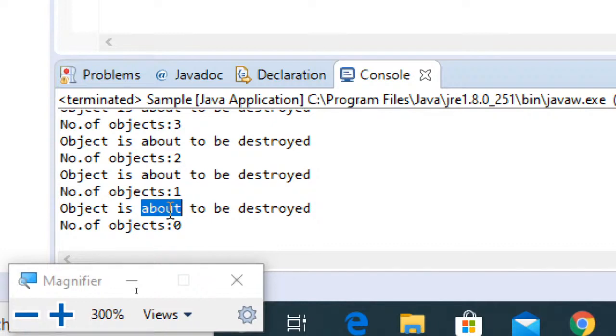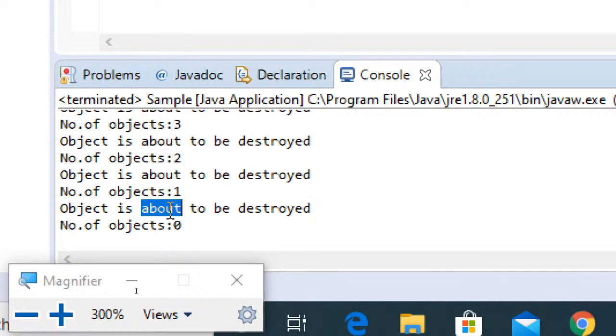The finalize method will be executed by the JVM when the object is about to be erased completely from heap memory. So this point you should remember as part of garbage collection, and also understand that the garbage collection method will be run periodically by the JVM. We need not execute it manually, but you are allowed to do so as part of your program if required.